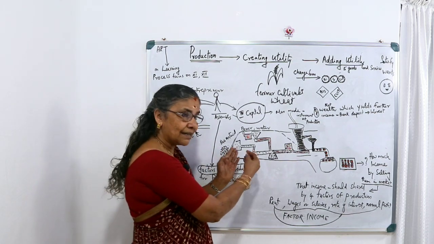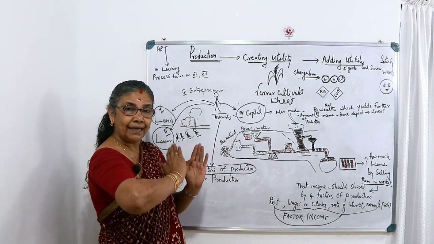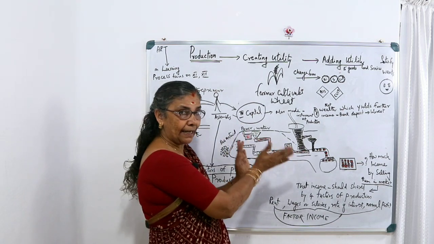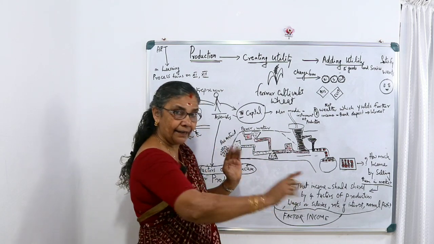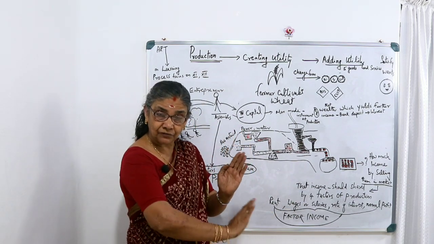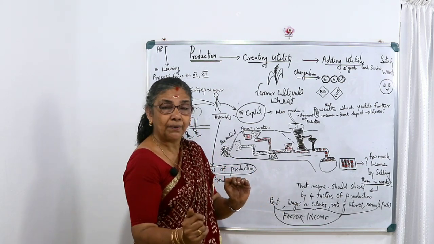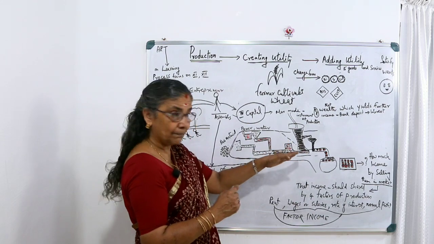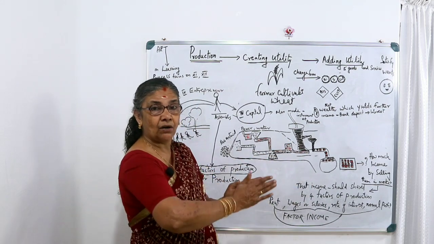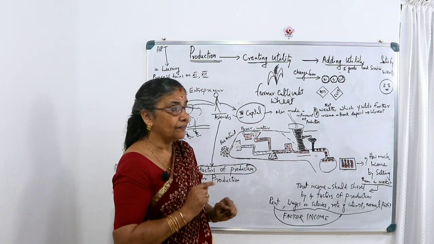Here I have simply drawn some pictures to show how capital will be installed. On land we will build, the buildings will be constructed, or sometimes the machinery may be installed even before, while the construction work is going on, and so the machines are installed, and that is capital. And one more definition is there.